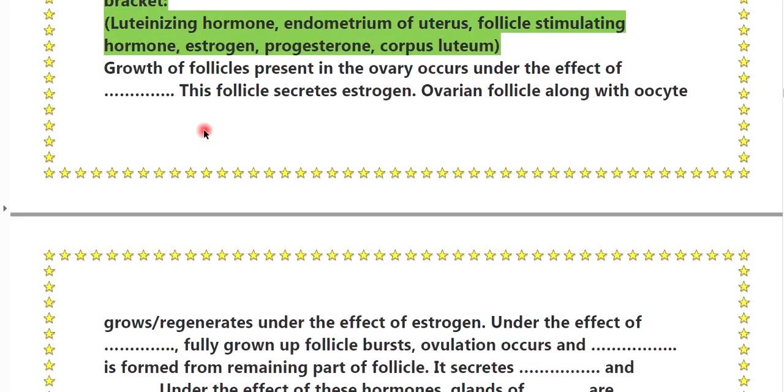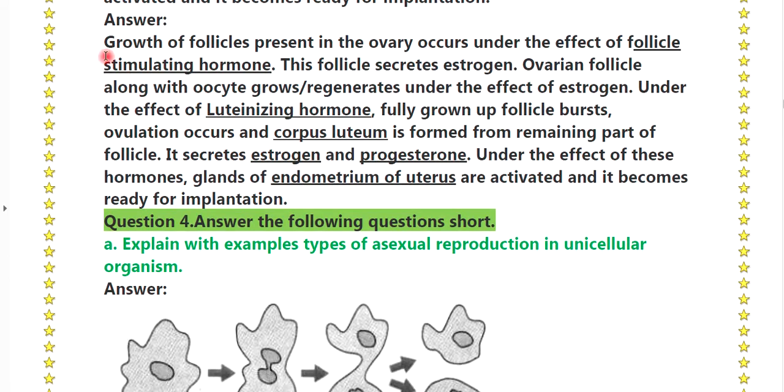Okay, here is the answer to that question. Growth of follicles present in the ovary occurs under the effect of the follicle stimulating hormone. The follicle secretes estrogen. The ovarian follicle along with the oocyte regenerates under the effect of estrogen. Under the effect of the luteinizing hormone, the fully grown follicle bursts, ovulation occurs and the corpus luteum is formed from the remaining part of the follicle. It secretes estrogen and progesterone. Under the effect of these hormones, glands of the endometrium of the uterus are activated and it becomes ready for implantation.